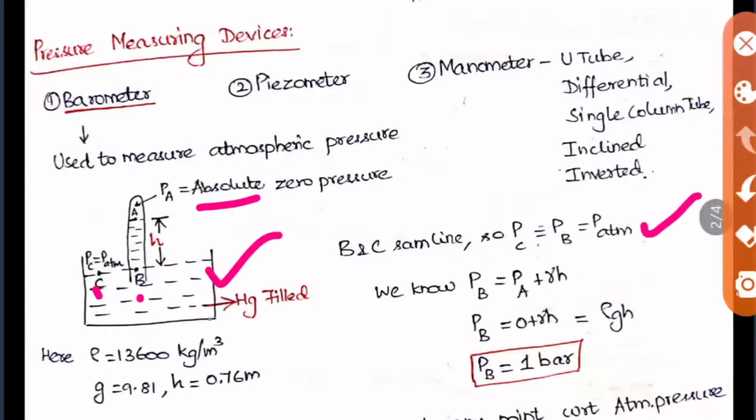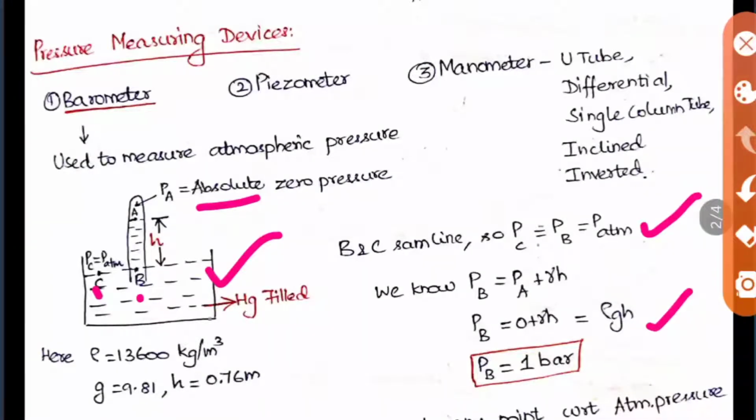So now we have to calculate PB with respect to PA. As we saw before, when we are calculating the point which is lower than, that is downward of the known point, we have to add. So PA plus gamma h will be the formula here. So PB is equal to 0 plus gamma h, because we know that PA is equal to 0 absolute pressure. So 0 plus gamma h is nothing but rho g h. So this is the formula for PB.